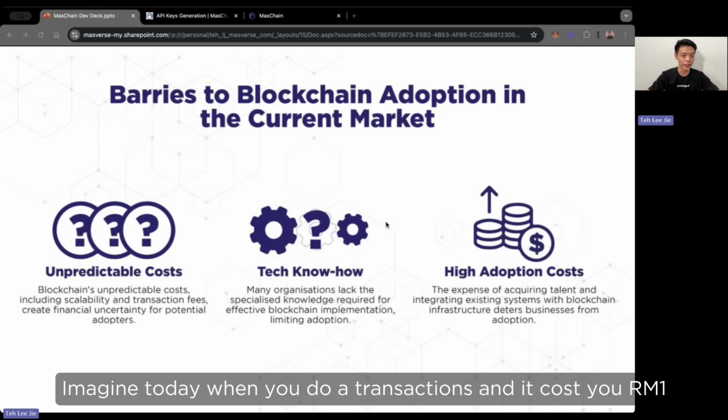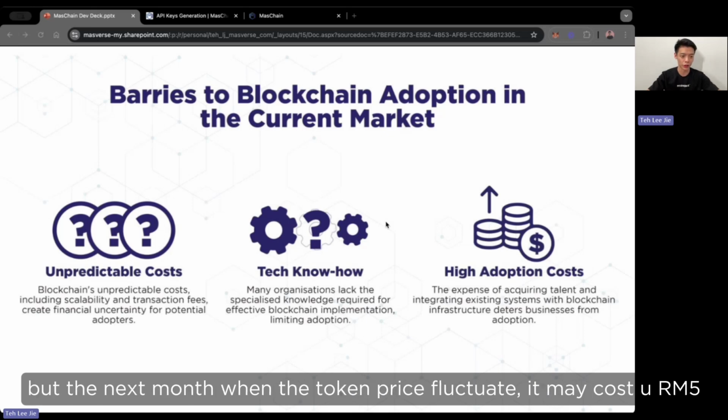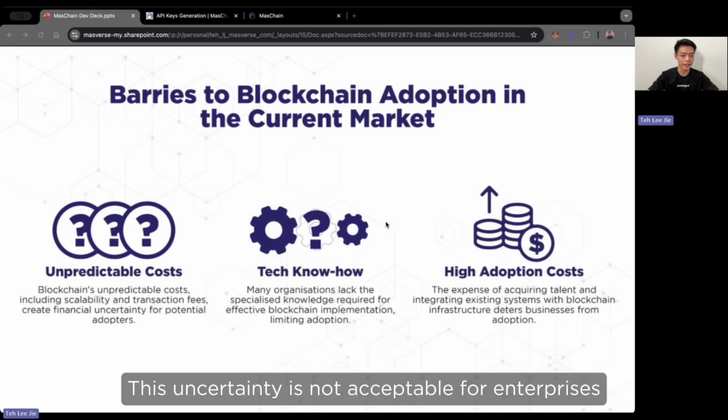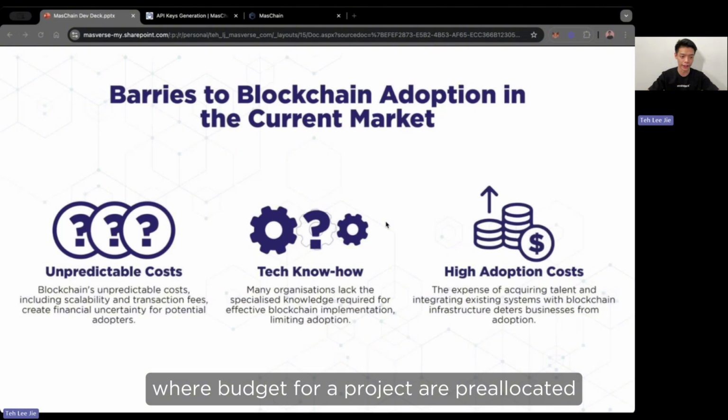Imagine today, when you make a transaction and it costs you 1 ringgit, but the next month, when the token price fluctuates, it may cost you 5 ringgit. This uncertainty is not acceptable for enterprises where budgets for a project are pre-allocated.